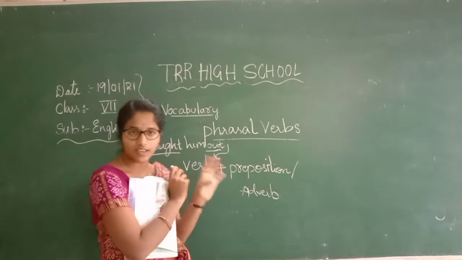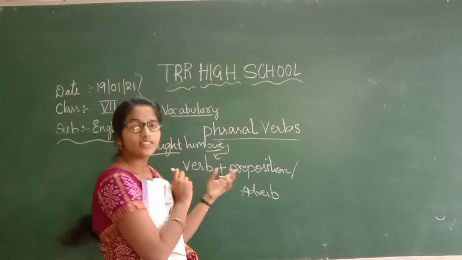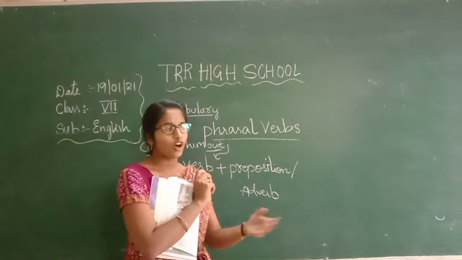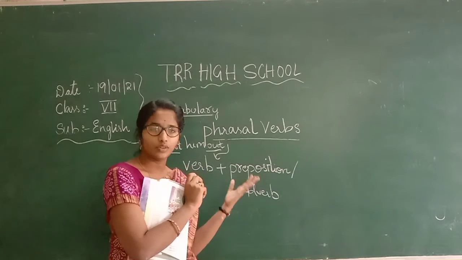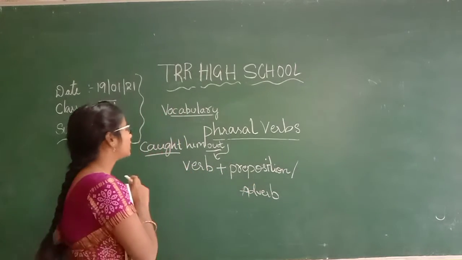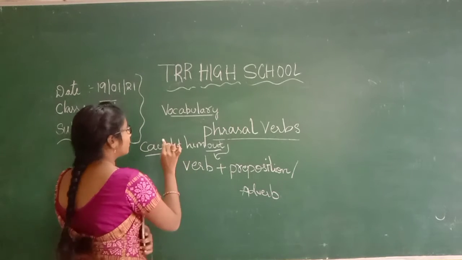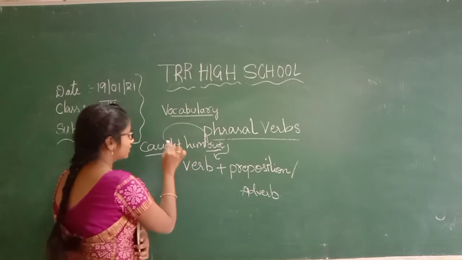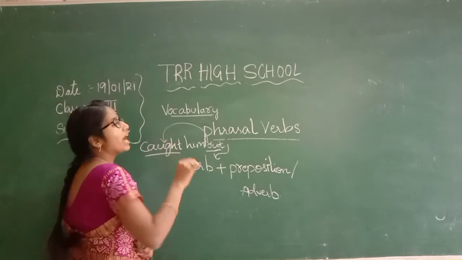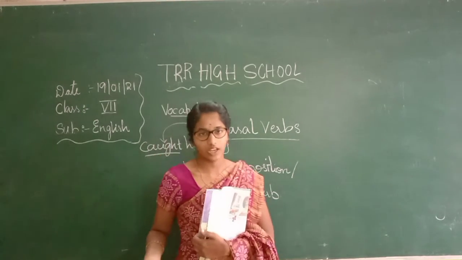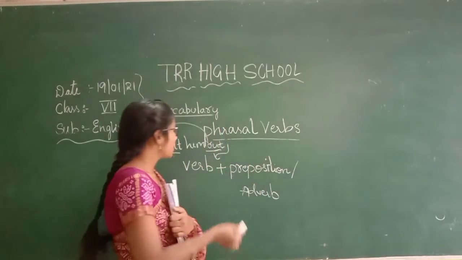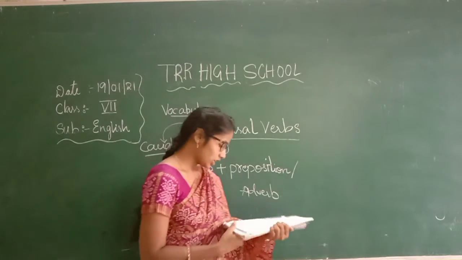Caught, in the sense, is catching something, holding something. Out, in the sense, is outside, or going out. So they both individually have very different meanings. But when you combine them, you get another different meaning. So that is said to be a phrasal verb here.